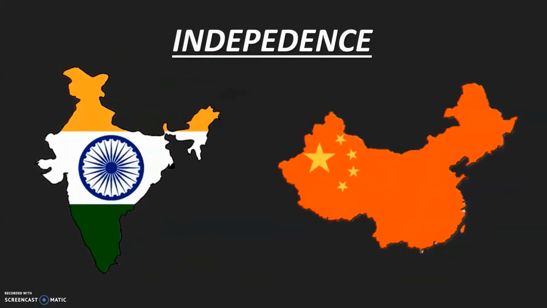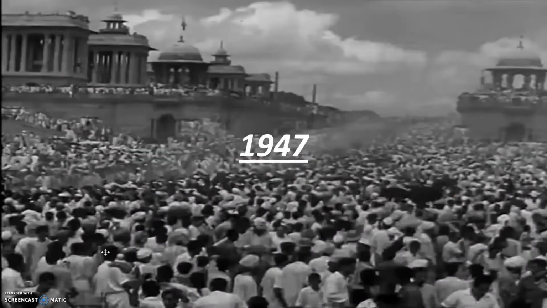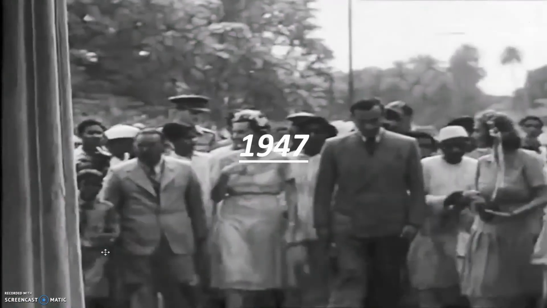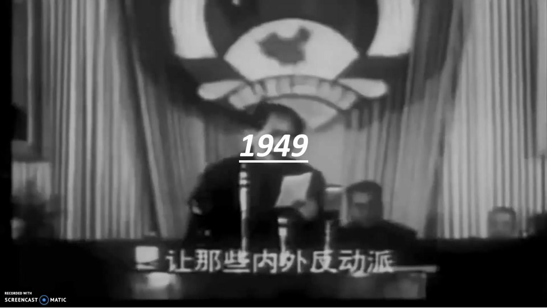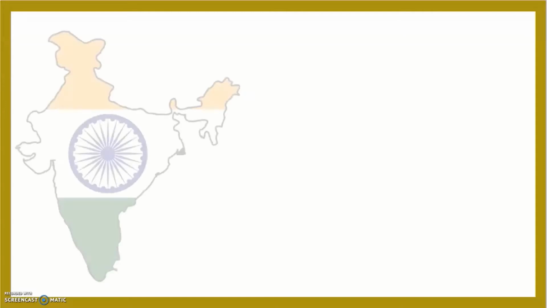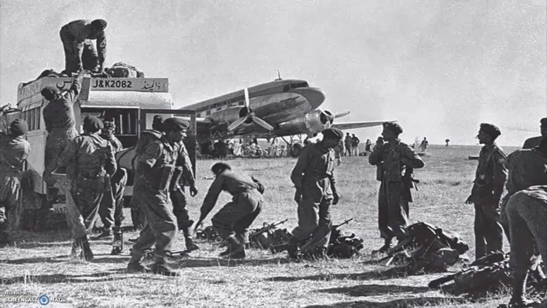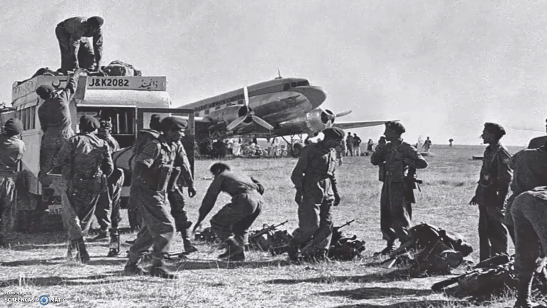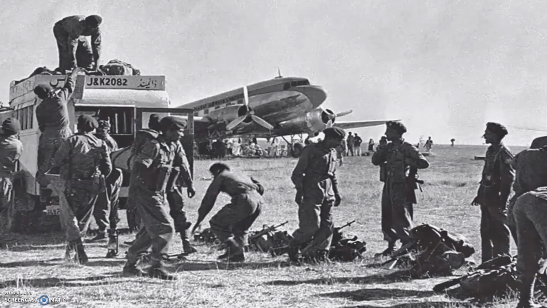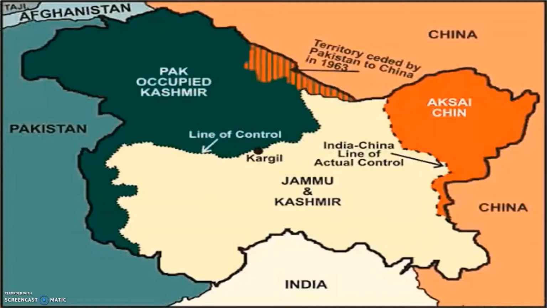First, let's know when both these countries got their independence. India got its independence in 1947, whereas China got its independence in 1949. Both these countries fought numerous wars after independence. Immediately after its independence, India fought a war with Pakistan, which was the first Indo-Pak War. This war took place in Kashmir. As a consequence of this war, India lost almost one-third of the area of Kashmir.